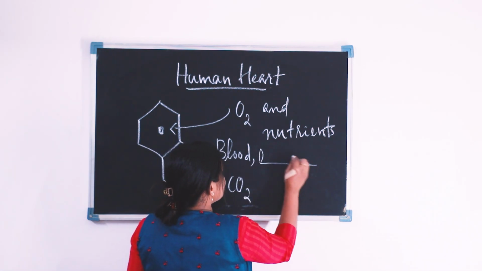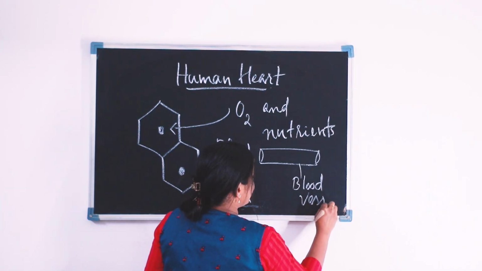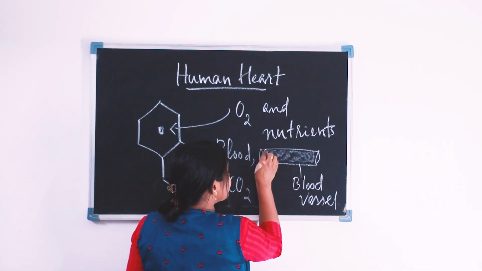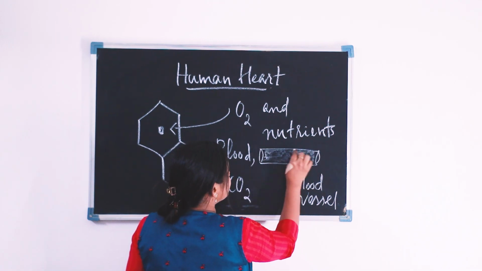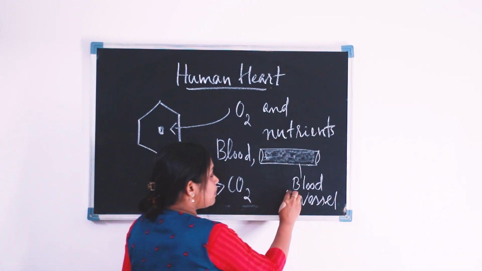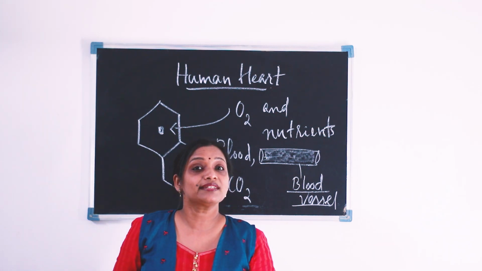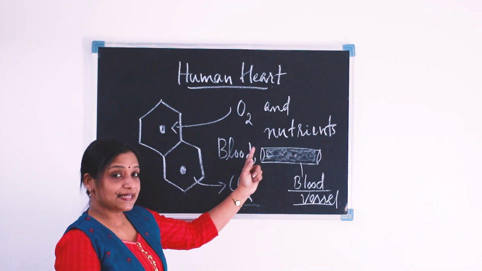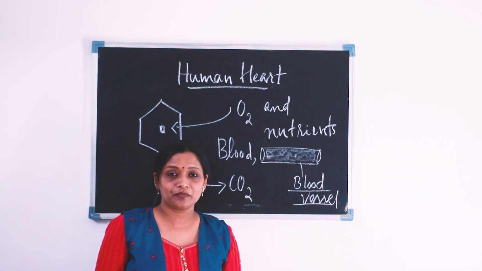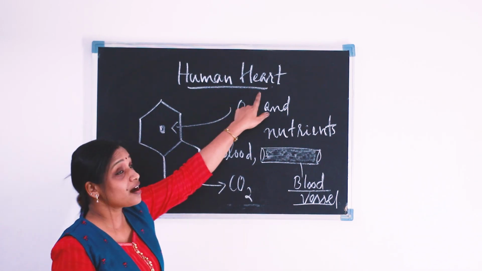Suppose this is a blood vessel, a closed specialized channel for the passage of blood. Suppose this is blood. So blood is passing through these channels, known as the blood vessels, examples like arteries, arterioles, capillaries, venules and veins. For the easy passage of blood through the blood vessels, we need a pumping system, and that pumping organ in our body is our heart.